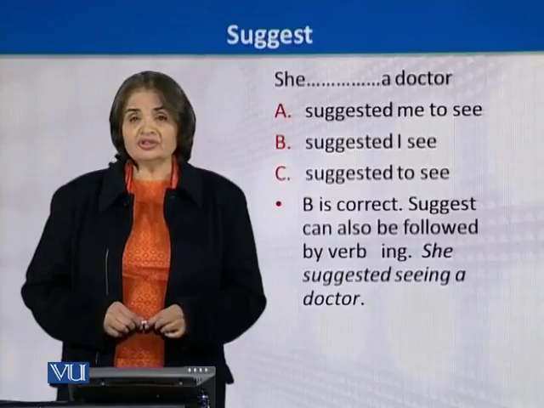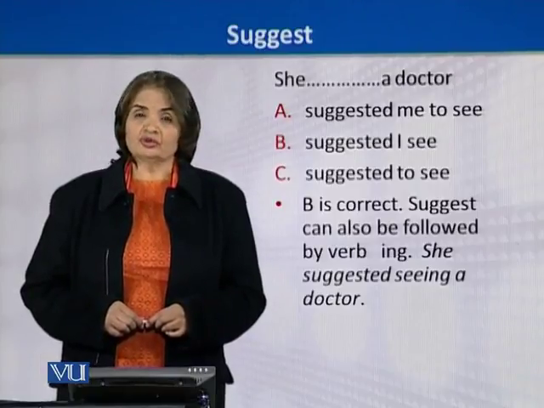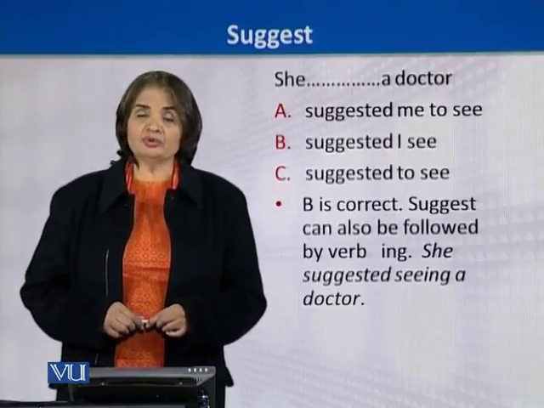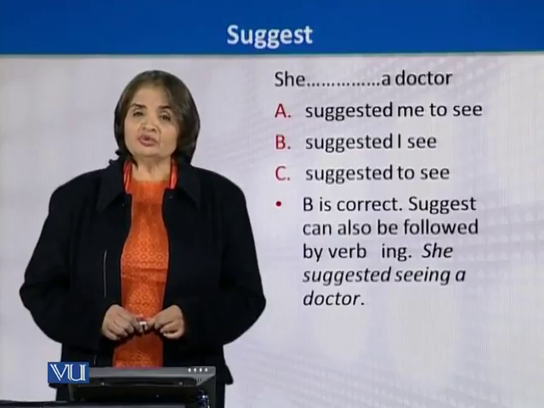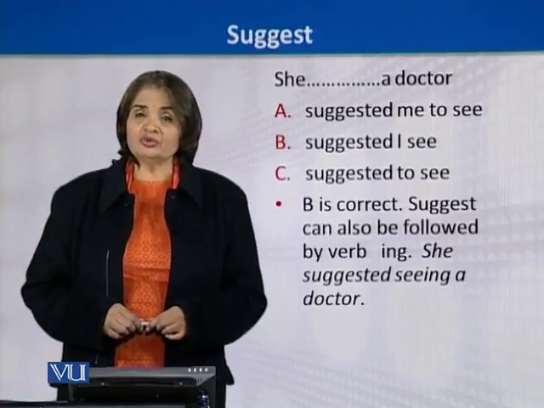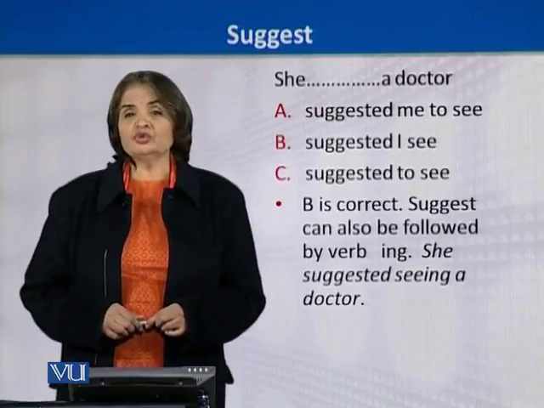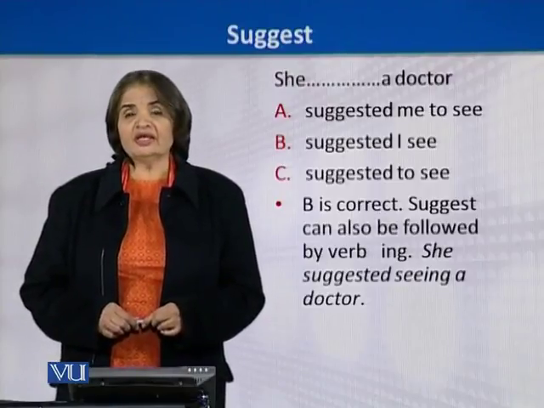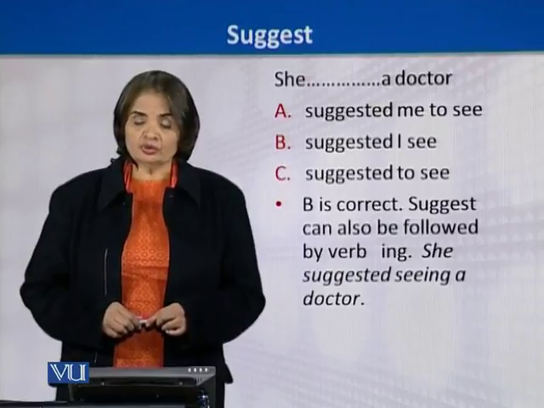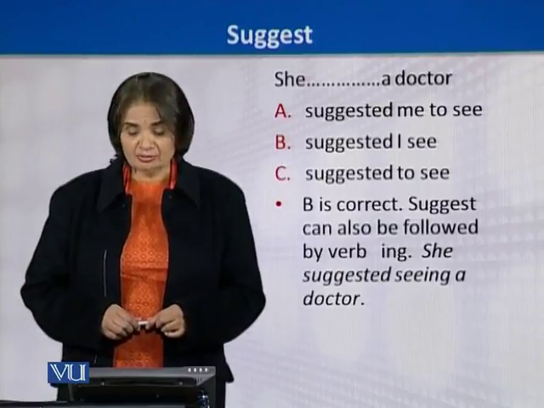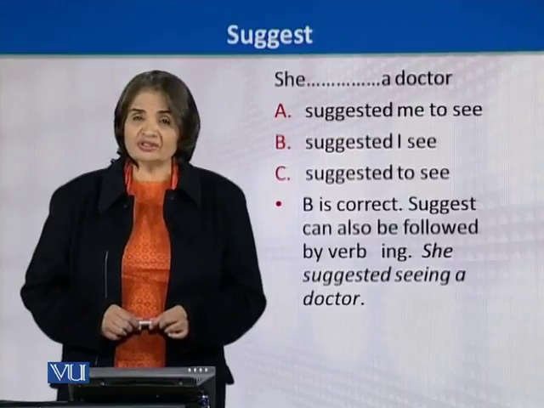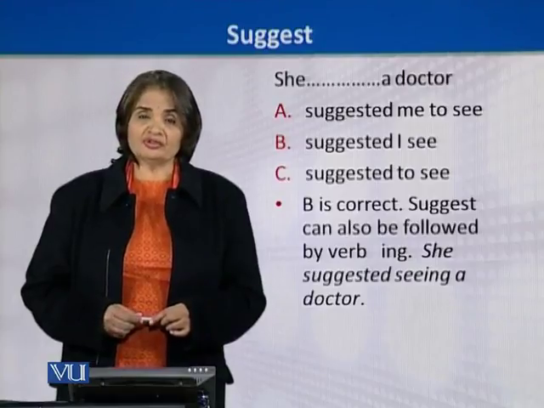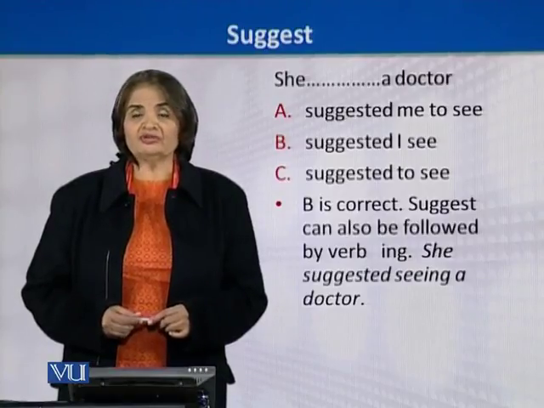Instead, it could be she suggested I see a doctor. So it is very clear that the suggestion was given to me because I am using the pronoun I. So I do not need to mention the action by using the pronoun me and the preposition to. Instead, it has to be very direct that the suggestion has been given to see a doctor. So it can be just said, she suggested I see a doctor. In that case, it will be the correct grammar structure which is accepted in modern grammar books.